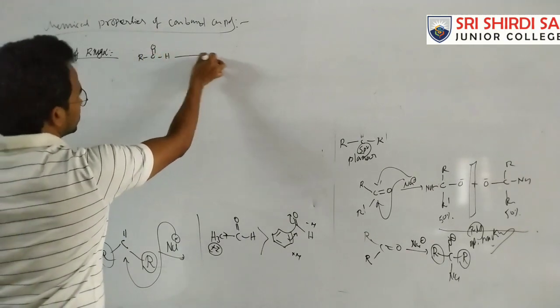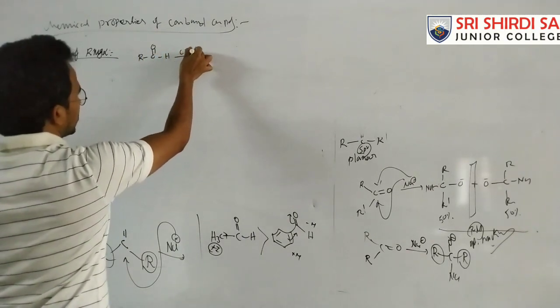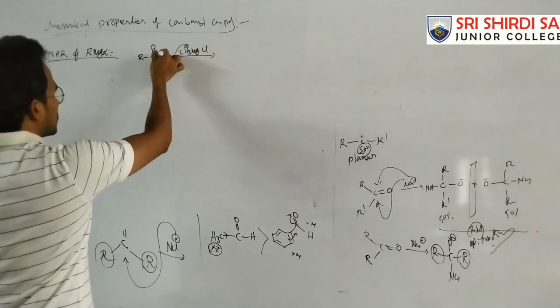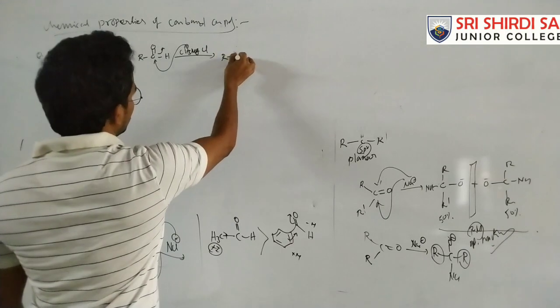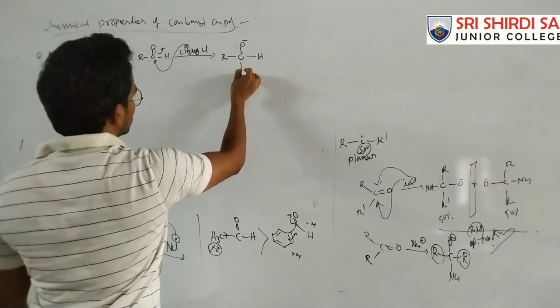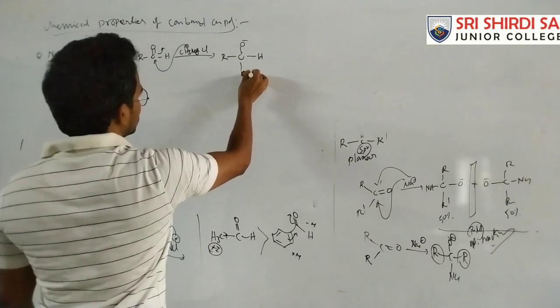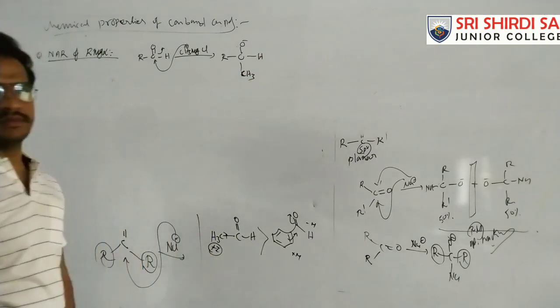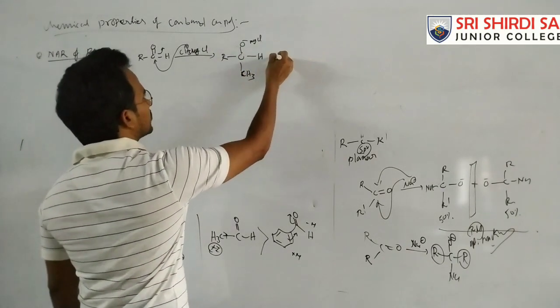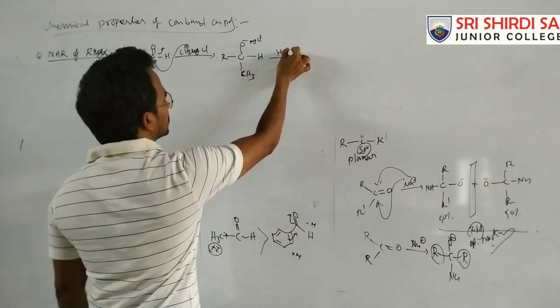First, suppose this aldehyde is treated with methyl magnesium chloride; the CH3 minus attacks this carbon. This gives O minus, H, and CH3. Then this O minus is coordinated with MgCl, followed by hydrolysis.